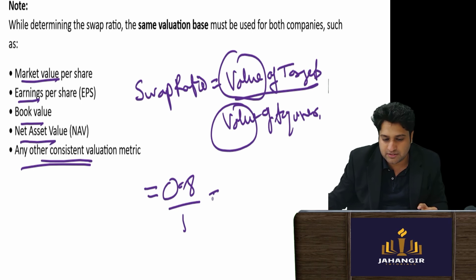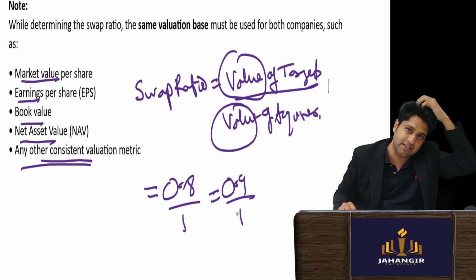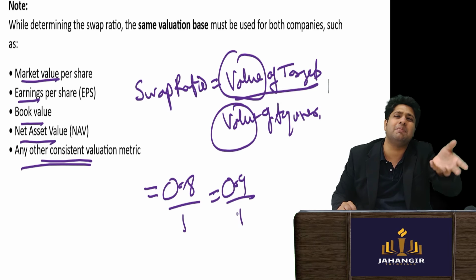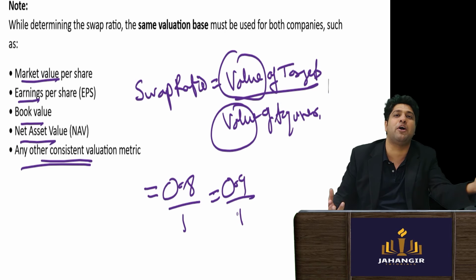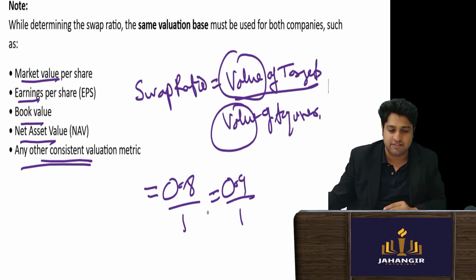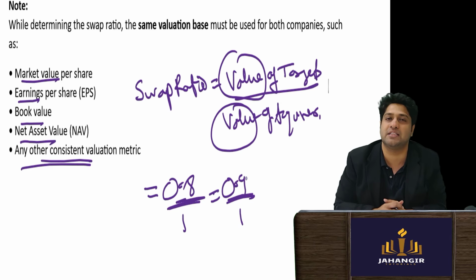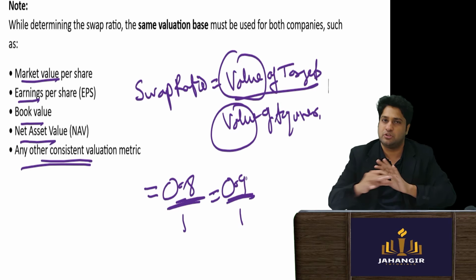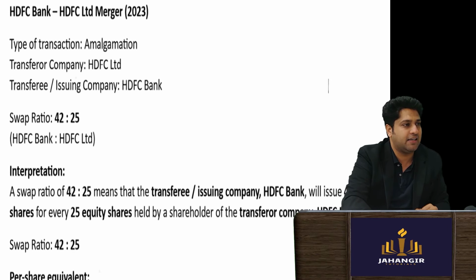If this is 0.9:1, what does it mean? That the target company is 90% the size of the acquirer. Simple. Then if you are holding one share there, you will get 0.9 shares of the company. So I have made a simple line, and I will explain it also as we go. Let's look at some practical examples.